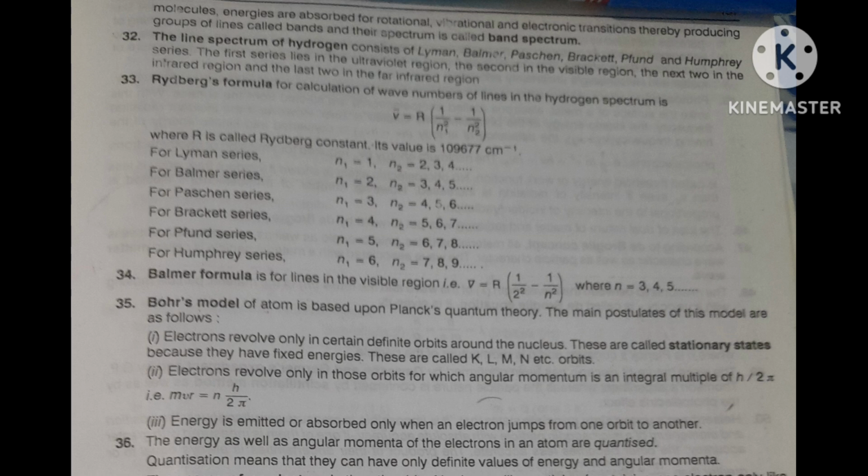Like that, in the Pfund series, n1 is equal to 5 and n2 is greater than 5: 6, 7, 8, like that. And the Humphrey series, n1 is equal to 6. See, it is increasing by 1. Humphrey is 6, then n2 will be more than 6, that means 7, 8, 9, like that.